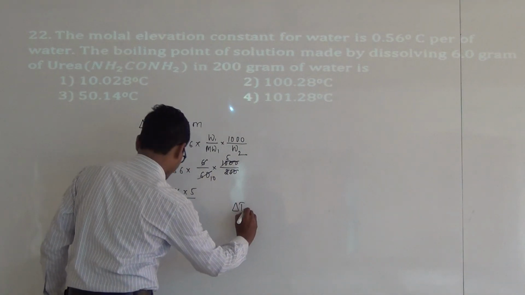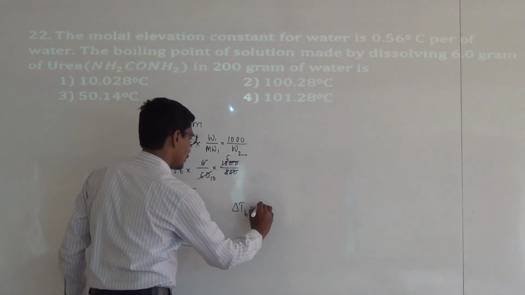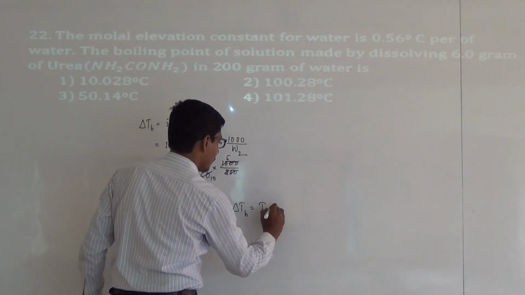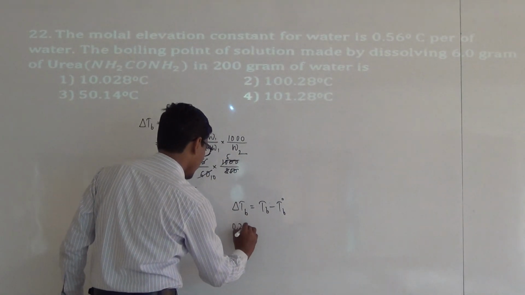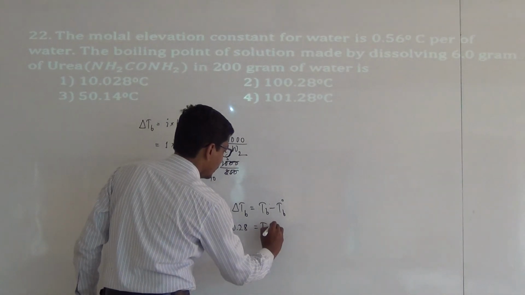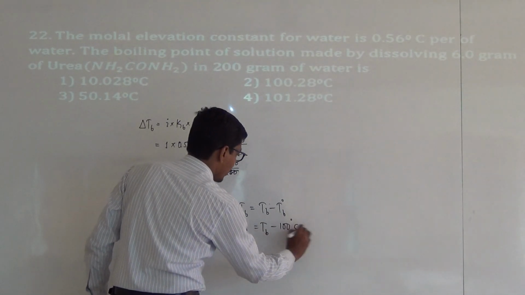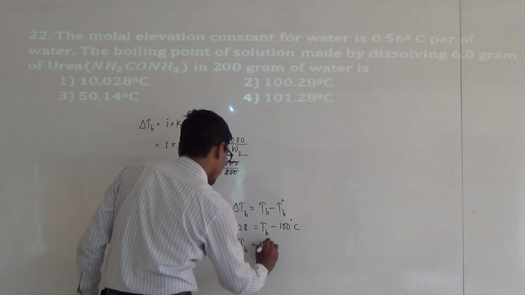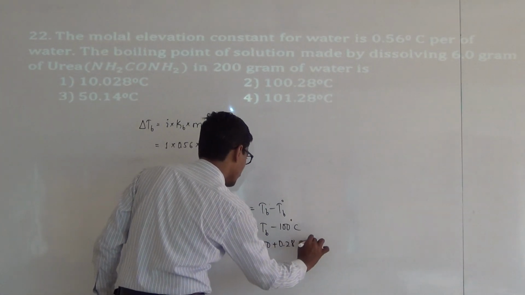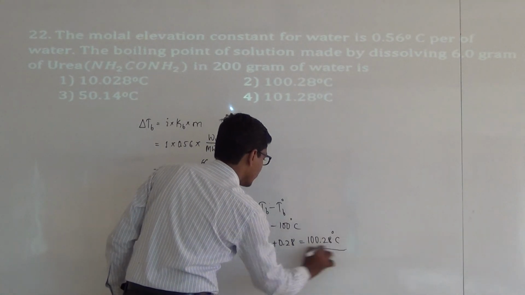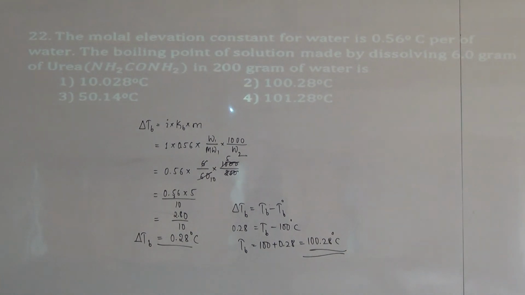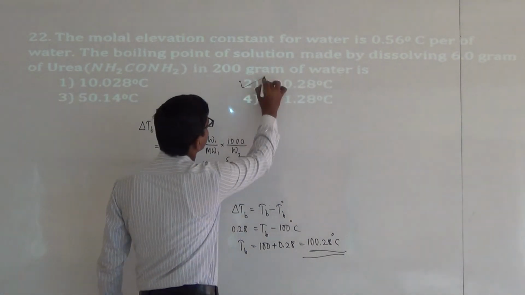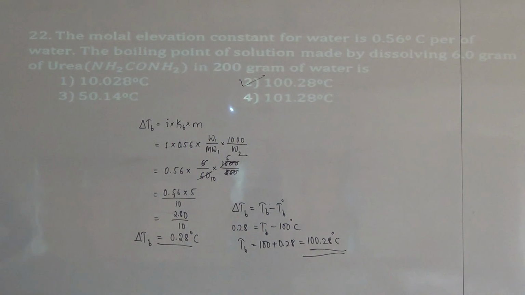Delta Tb is equal to Tb minus Tb naught, and delta Tb is 0.28. This is equal to Tb minus the boiling point of water, which is 100 degrees Celsius. Tb is equal to 100 plus 0.28, which is 100.28 degrees Celsius, and the second option is the correct one. The second one is the right answer for this question.